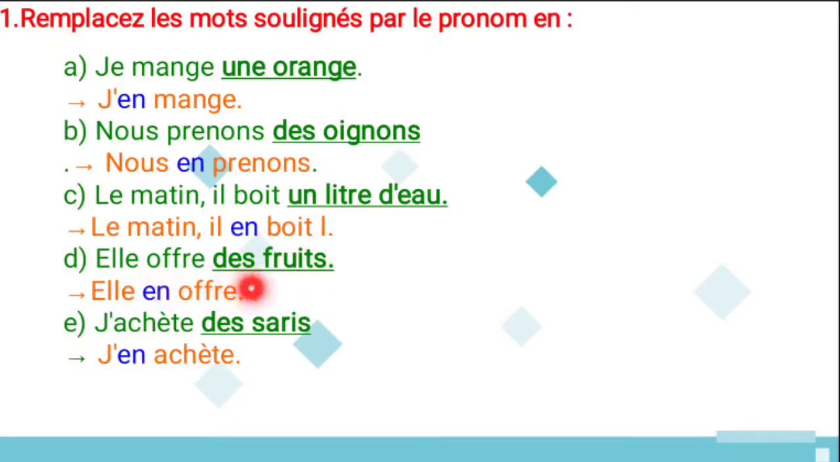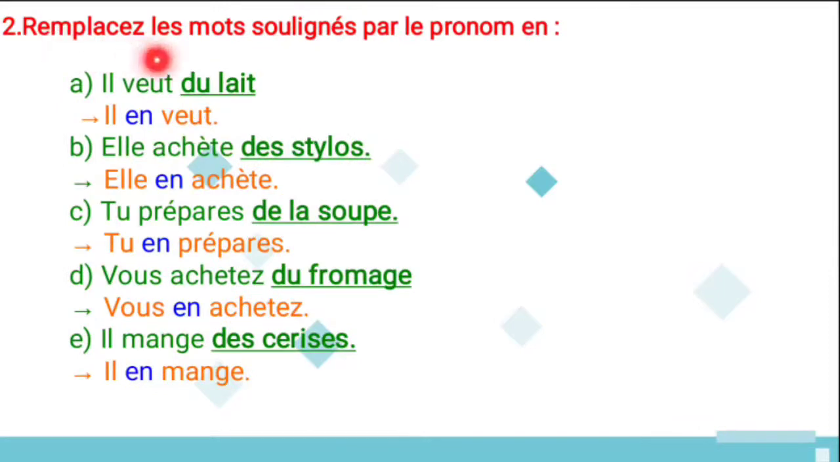And elle offre des fruits. She offers some fruits. So instead of this thing, we can replace the pronoun, or elle en offre. So she offers it. And next one is j'achète des saris, and I buy some saris. And here j'en achète, so I buy it. So you should not write this thing again when you change this pronoun.